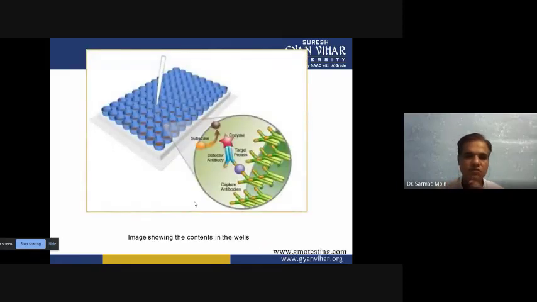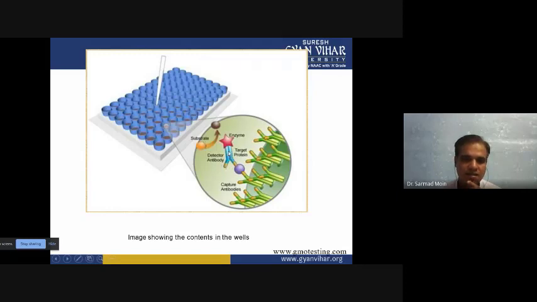So here is how ELISA functions. Your antibodies are on the surface of the test strip, and your antigen, the transgene protein, binds with the antibodies. First, we have to wash out the unbound protein. Then the next step is to detect this antigen-antibody reaction, so we use another antibody to detect the antigen-antibody complex.